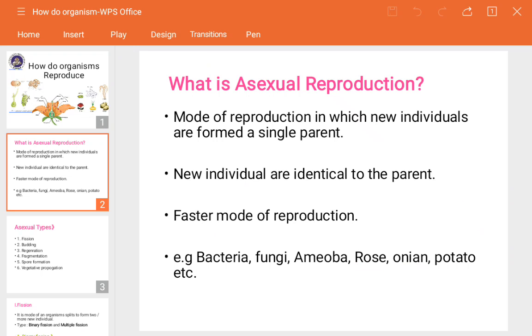Now we will see the different types of asexual reproduction. Before that, one of the most important questions that sometimes arises is to differentiate between asexual reproduction and sexual reproduction. At that time you have to write all the required points which are essential for asexual and sexual reproduction. We will see the different types, and according to that also you can mention a few points.